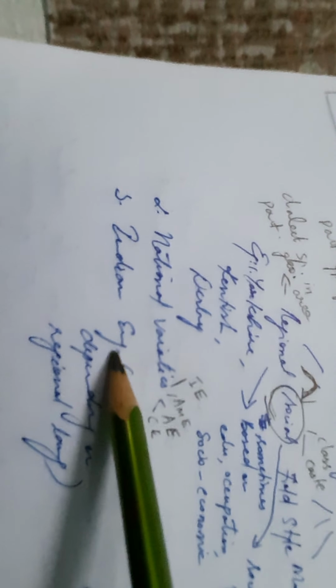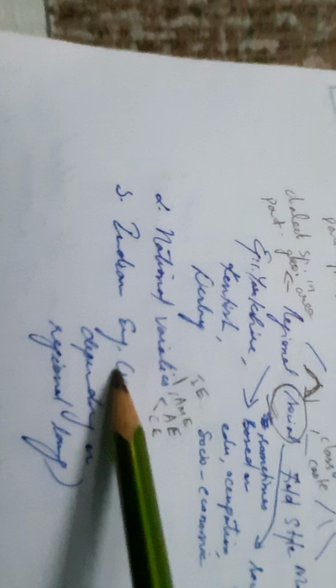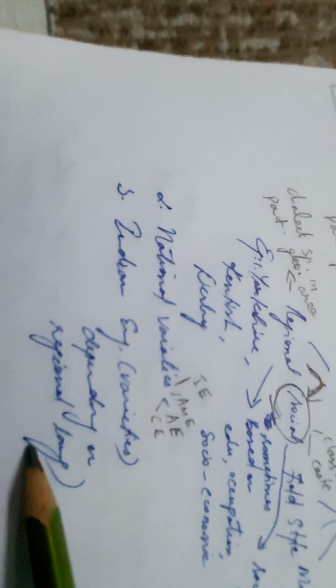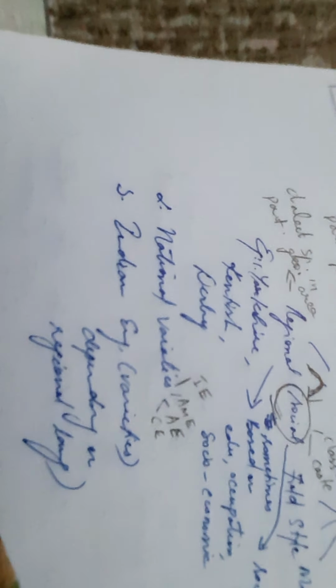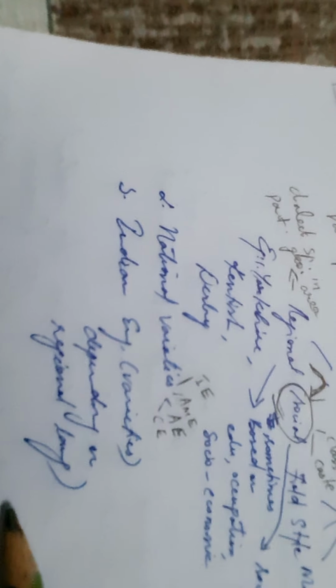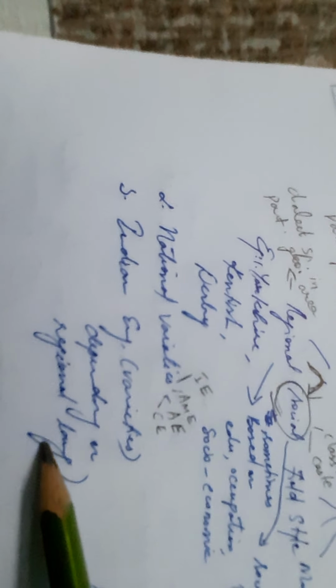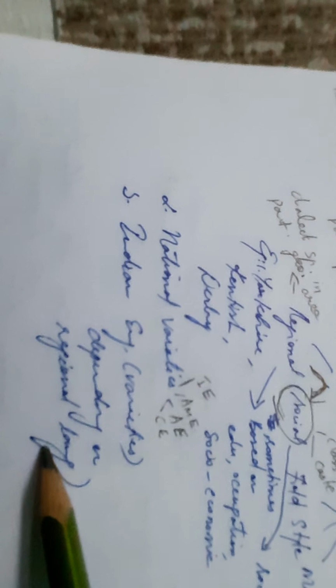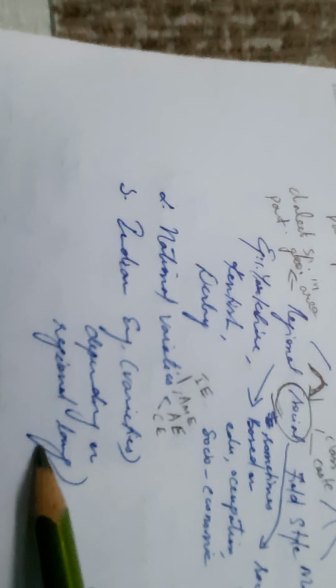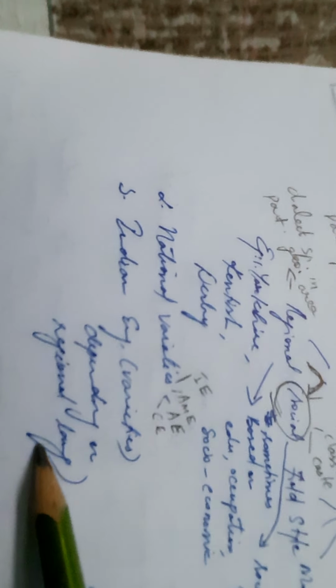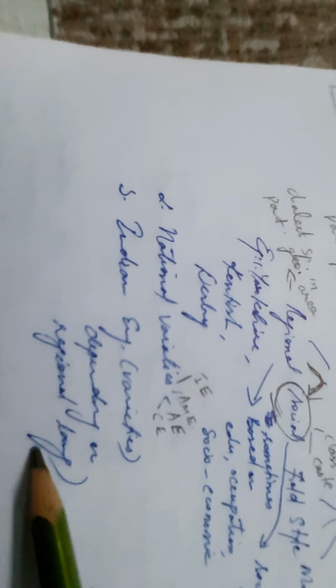Coming to Indian English, it is again subdivided into various varieties. How do you get varieties of Indian English? It depends on the regional language. For example, how Tamil people speak English will be different from how North Indians speak English.